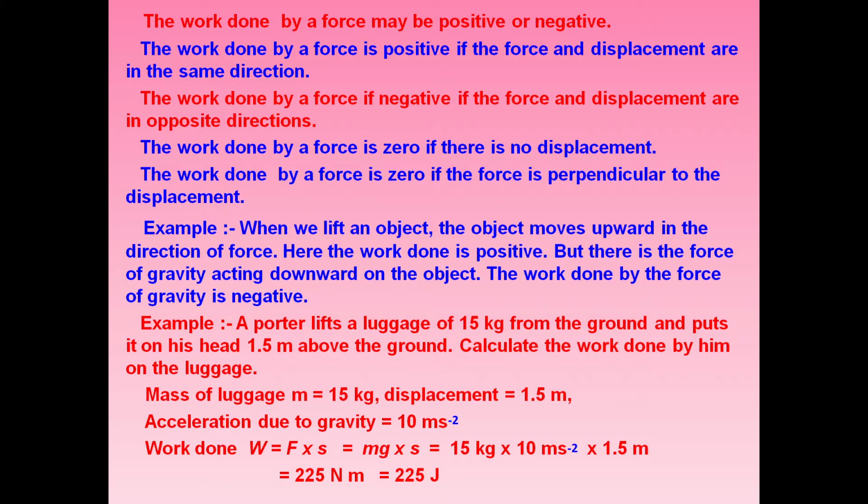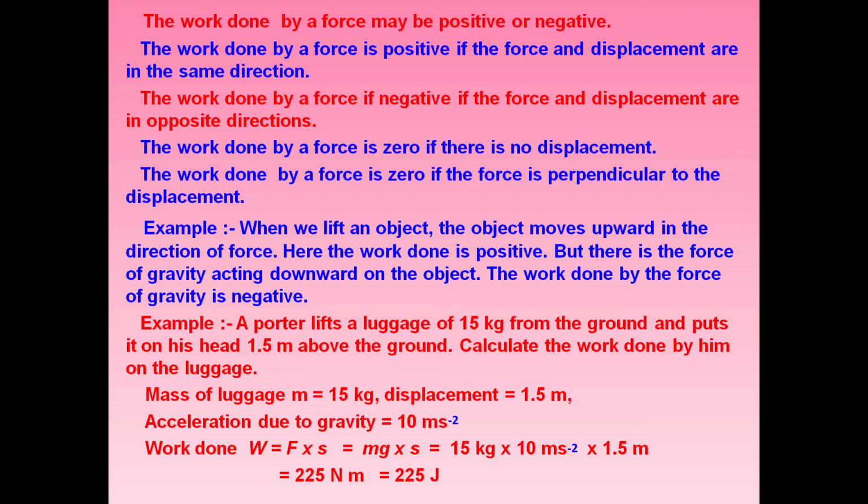Now let us talk about positive or negative work. Work can be positive, work can be negative, and work can be zero also. Let us talk about positive work first. The work done by a force is positive if force and displacement are in the same direction. Then work done is said to be positive. Whereas the work done is said to be negative if force and displacement are in opposite directions.